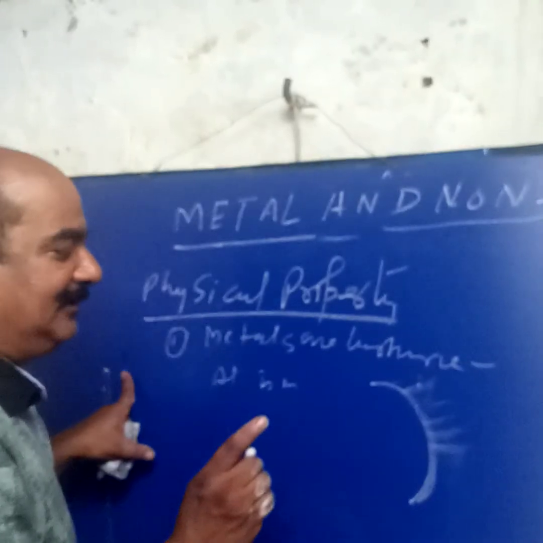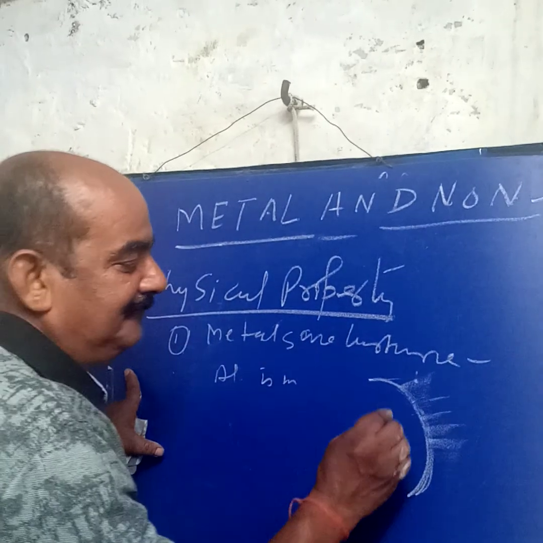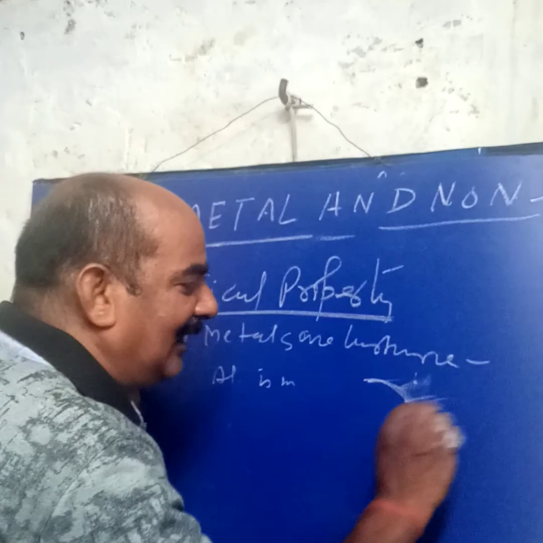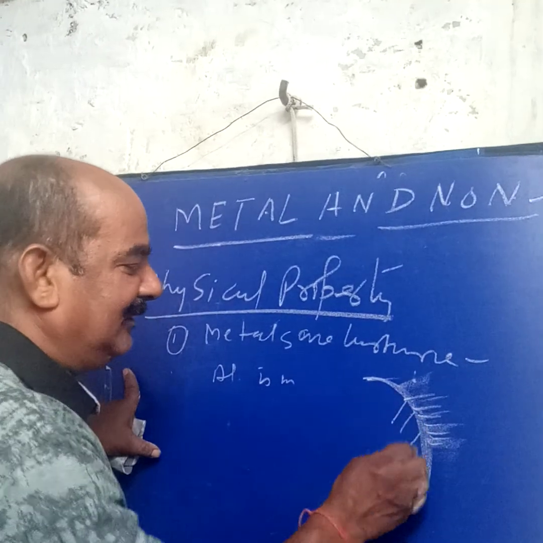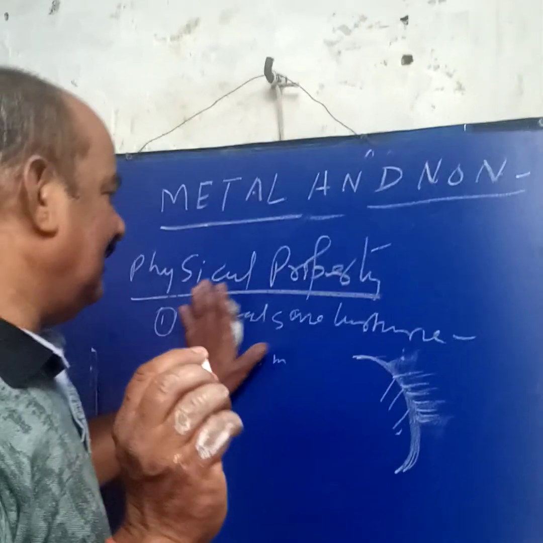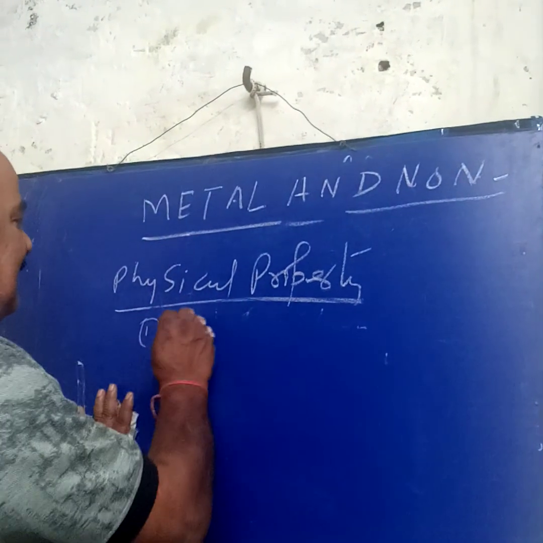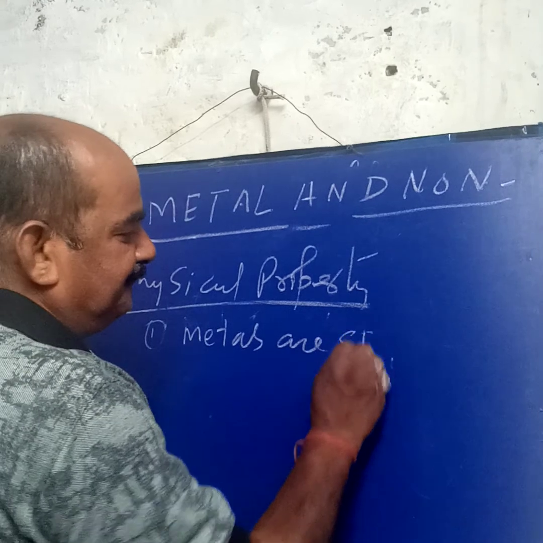But remember one thing: an aluminium pot should not be washed with sand. Why? Because if we keep removing the oxide layer, the protective layer is lost and many holes will form. But all metals are lustrous, and all metals are strong. Metals are strong.